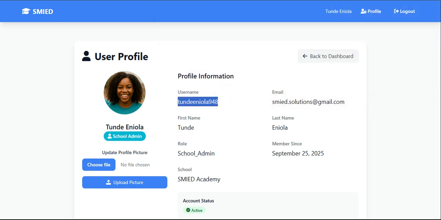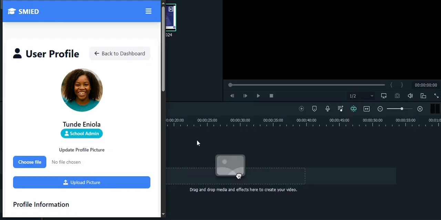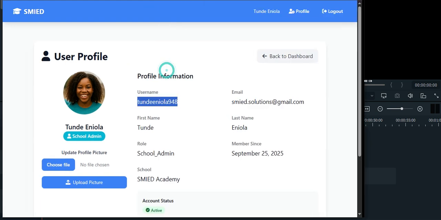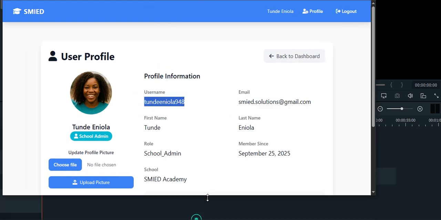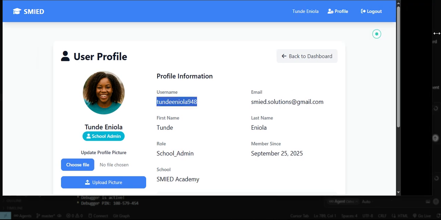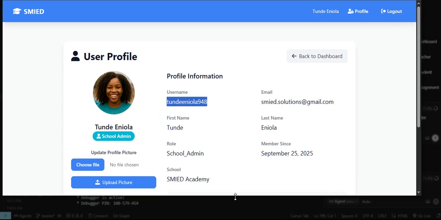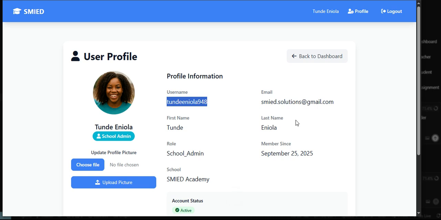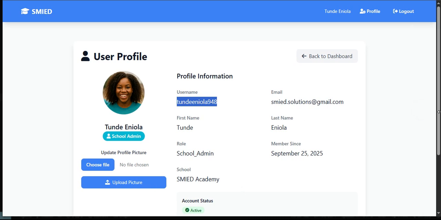Let me save it. I want to save it somewhere. Okay, let me just copy it. I think I even saved the login details. So let me just copy that. All right, so let's go back to the dashboard.